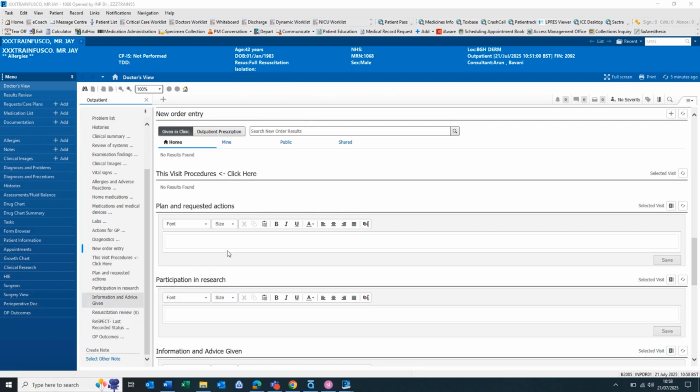I will now show you how to complete the OPM page, which includes any procedures done in clinic and also the checkout process. At the bottom on the Components menu, and also the blue menu on the left, you will find OP Outcomes. Click this for it to appear on screen.